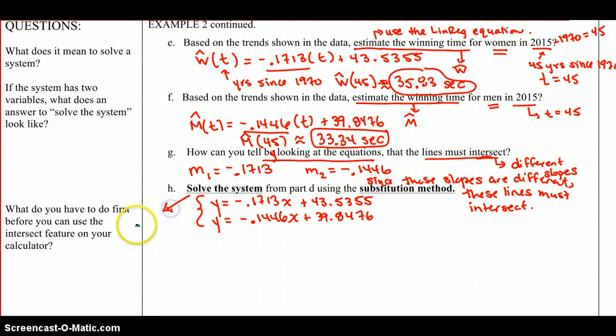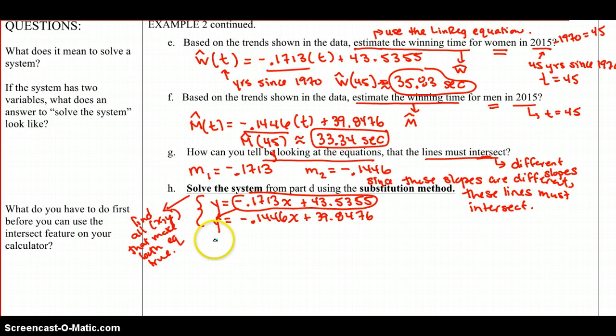And to solve a system means to find all the ordered pairs, in this case, since our system has two variables, x's and y's. So we want to find all the ordered pairs that make both of these equations true. Well, if there is such an ordered pair that makes them true, then this y is the same as this y. And so using the substitution method, we're going to take this first equation that's already been solved for y, and we can substitute that for y in the second equation.